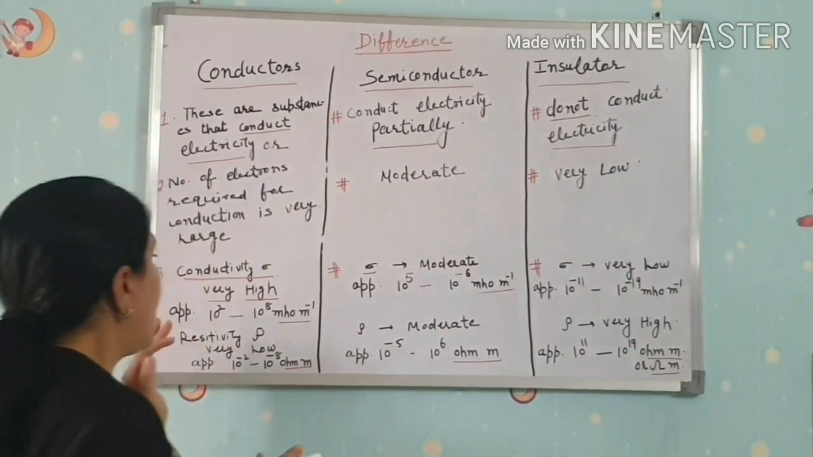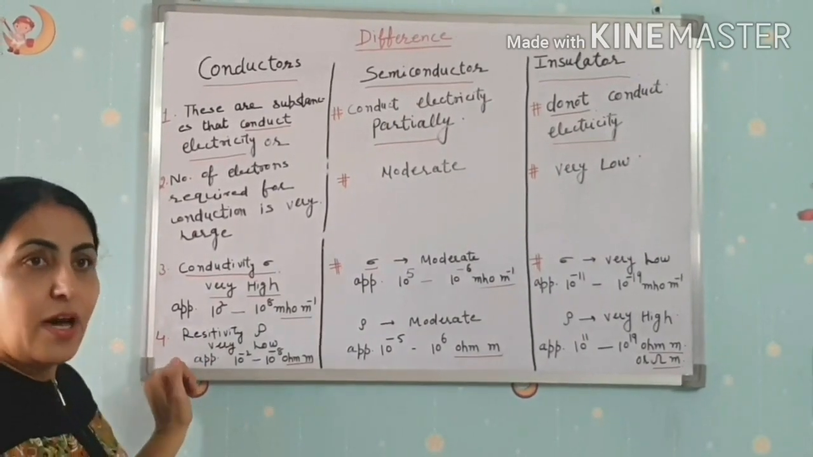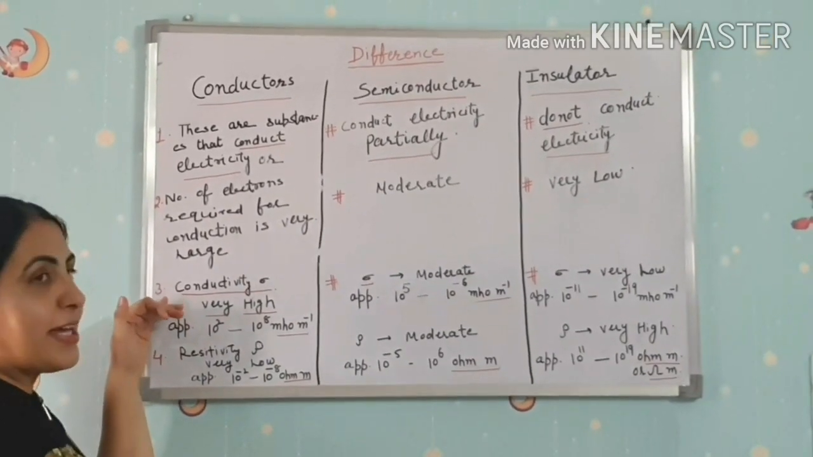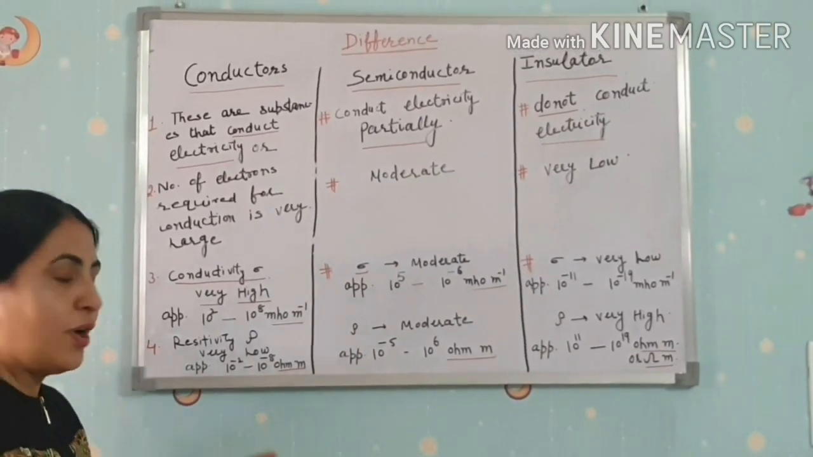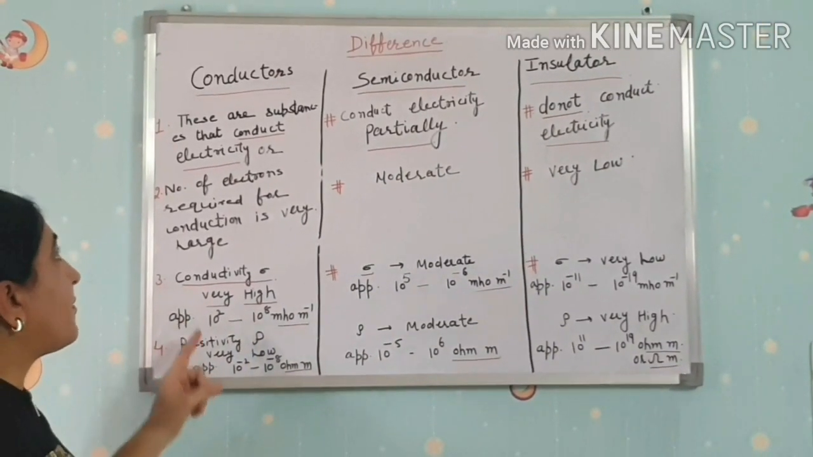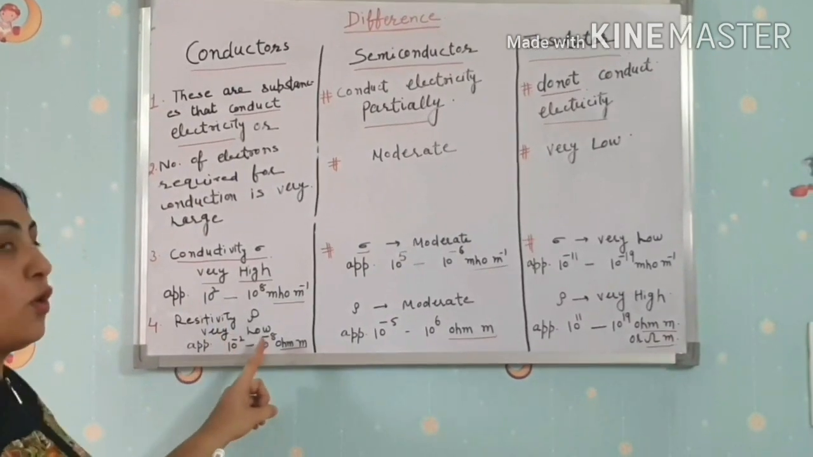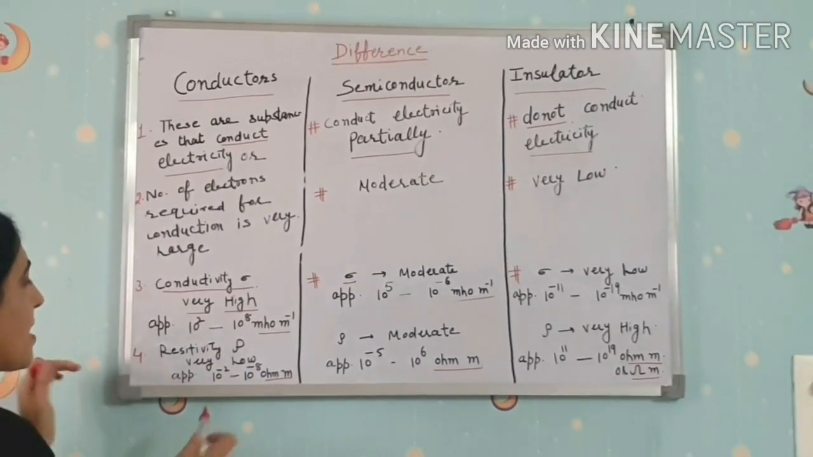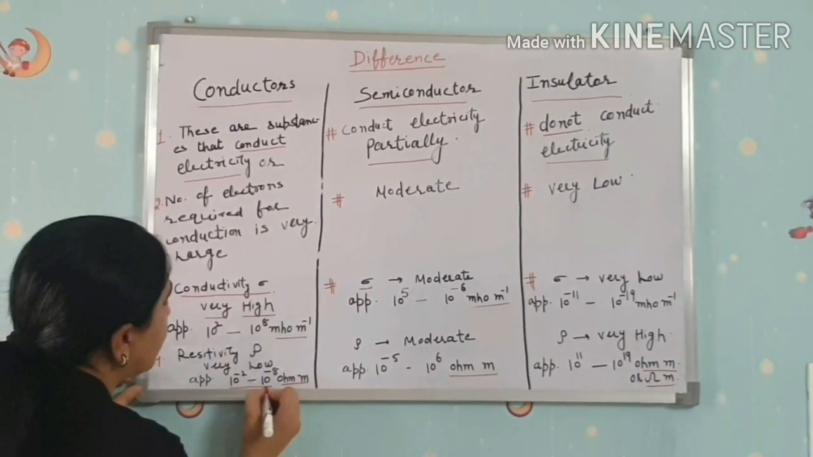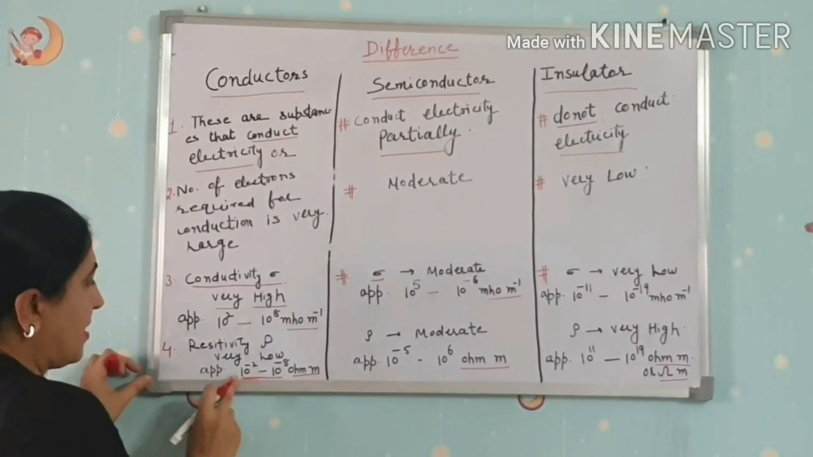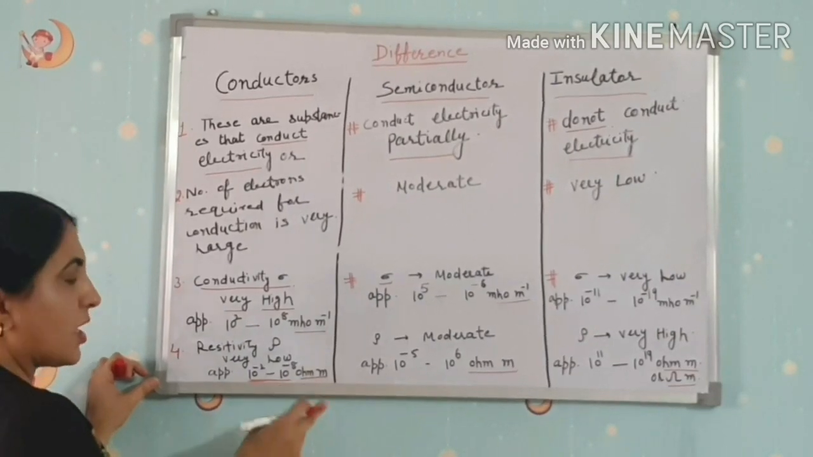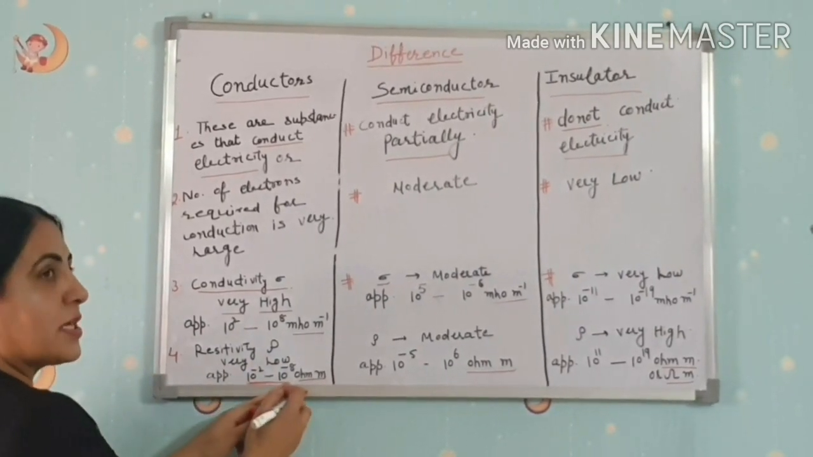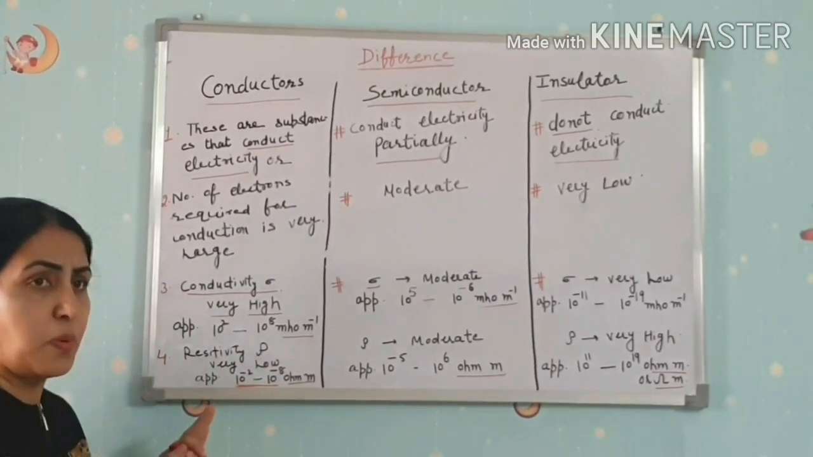Clear? Then about the resistivity. If conductivity is high, then what about resistivity? We all know. Resistivity for conductors is very low, in the range 10 to the power minus 8 to 10 to the power minus 2. The lower value is 10 to the power minus 8 and the higher value is 10 to the power minus 2.